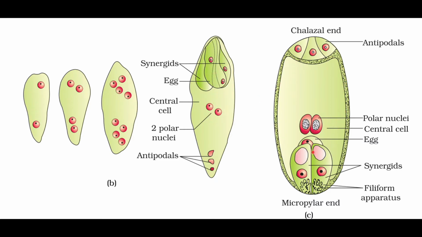So here you will find the correct idea. Chalazal end has 3 antipodals. Then the central cell has 2 polar nuclei. And towards the micropylar end, you will find 2 synergids and the egg. So in this way, the mature embryo sac has the 7 cell, 8 nucleate stage.